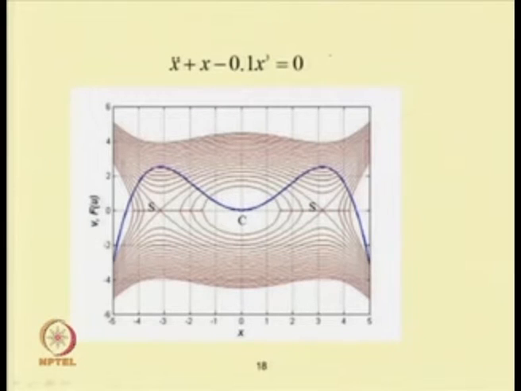In the case of the Duffing oscillator, we have taken this example previously. We have seen that there exists a set of periodic orbits in between these two saddle points, or in between this homoclinic orbit. If you take any initial condition, one can find that an infinite number of periodic solutions exist. These are not limit cycles, but there exist periodic solutions in between these two homoclinic orbits in the case of this Duffing equation.